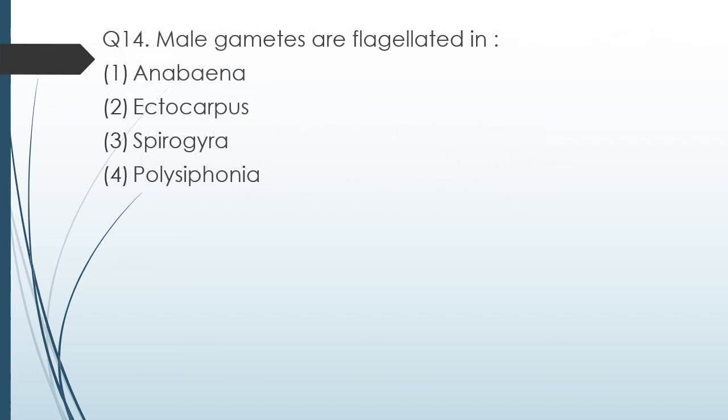Question number 14. The male gametes are flagellated in Anabaena, Ectocarpus, Spirogyra, Polysiphonia. Male gametes are flagellated in. The correct answer is option 2, Ectocarpus.